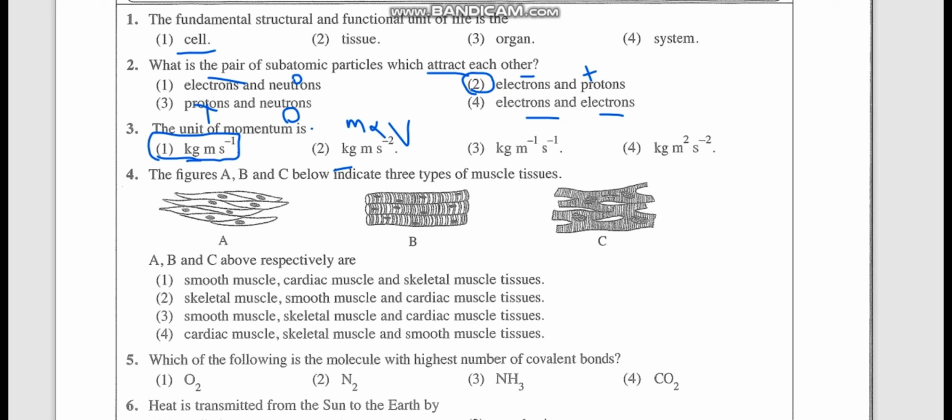Fourth one. The figures A, B and C below indicate three types of muscle tissues. A, you can see, is spindle shaped with no branches, so that is the smooth muscle tissue. B has some striations and is multinucleated and unbranched, so that is skeletal muscle tissue. C, you can see, is uninucleated, striated and branched. Branched we can see only in cardiac muscle tissue. So our answer is the third one.